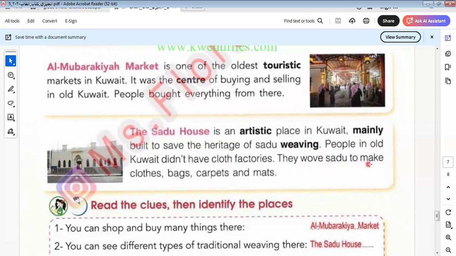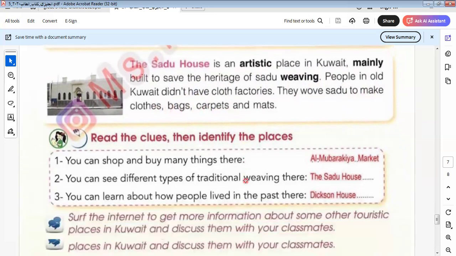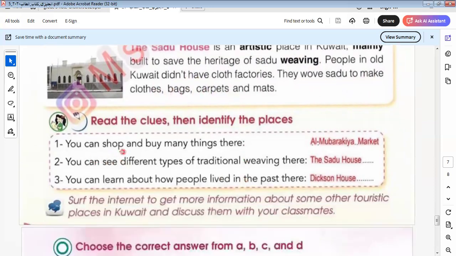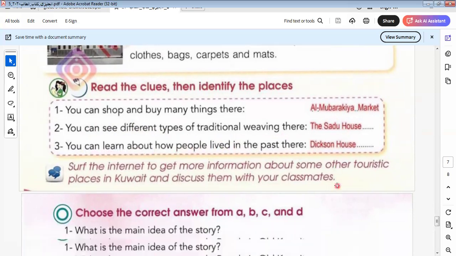They wove Sadu to make clothes, bags, carpets, and more. You can shop and buy many things there. You can see different types of traditional weaving in the Sadu House. Learn about people who lived in the past in Dickson House.